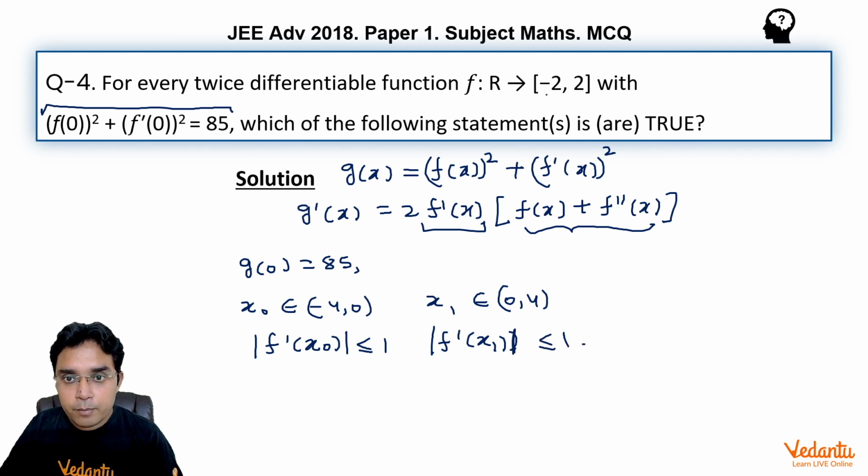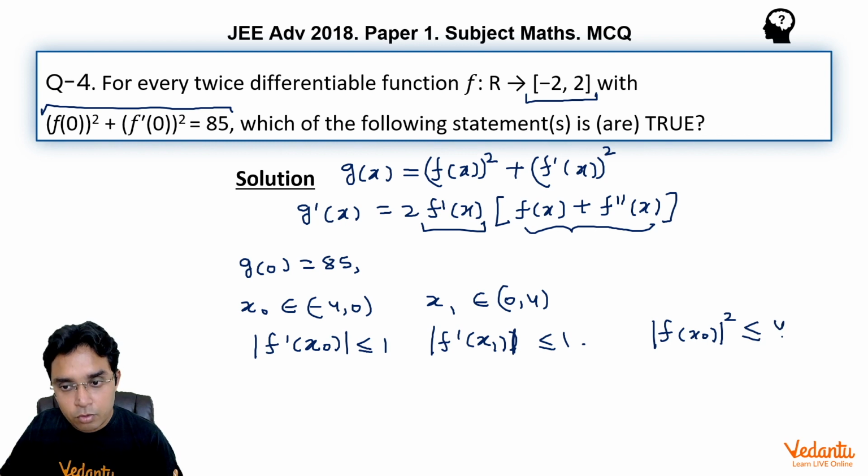And because of the codomain, (f(x0))² will be less than or equal to 4, and similarly (f(x1))² will be less than or equal to 4.